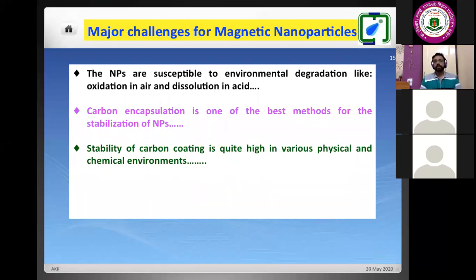Now, what are the major challenges of magnetic nanoparticles? When we try to prepare the alloy of these nanoparticles, it has been observed that, see, in nanoparticles we are reducing the size. Reducing the size means we are increasing the surface energy. Now, they are very susceptible to change in the environment. When I bring these materials into ambient condition, ordinary pressure and temperature, after synthesis, this is the post synthesis condition, they will try to oxidize.